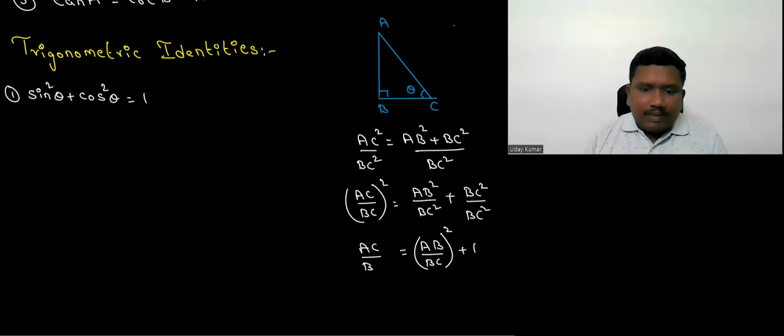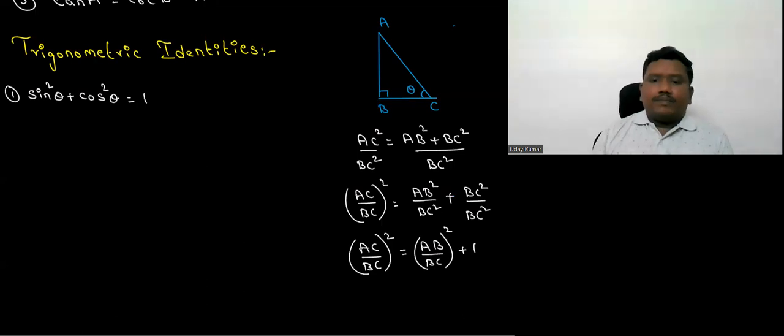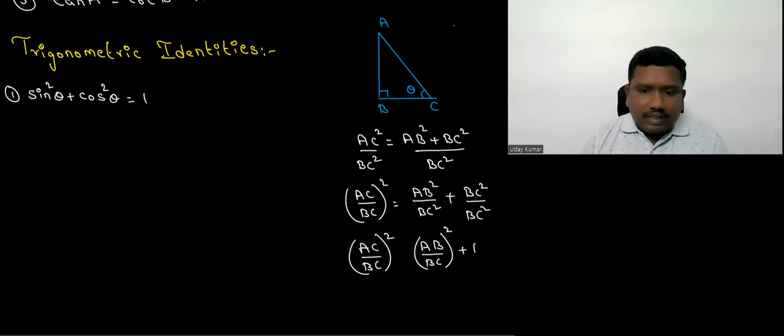This is AC by BC whole square, it remains as it is. In the next step, if I transpose this AB by BC whole square to the LHS, then this is equal to, I'm just rearranging there itself, minus, and this will become 1.